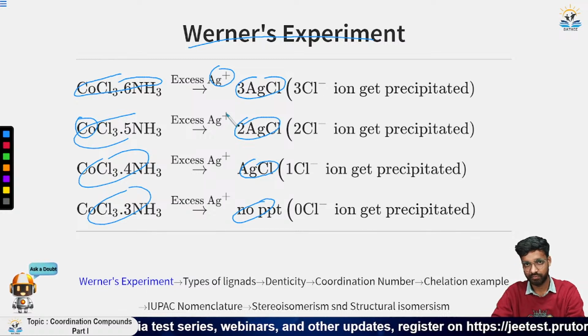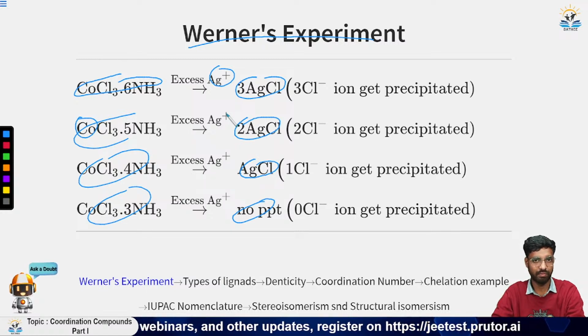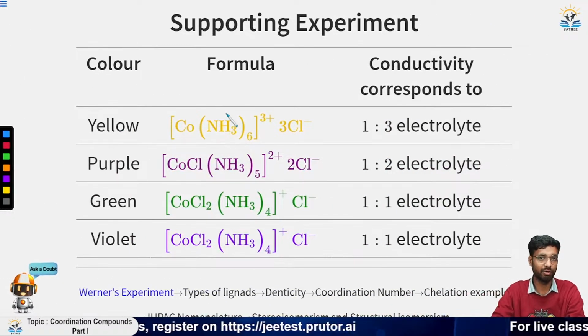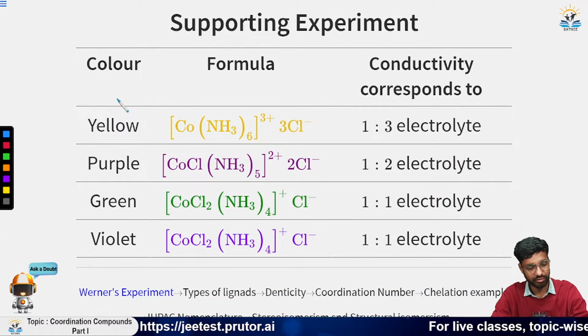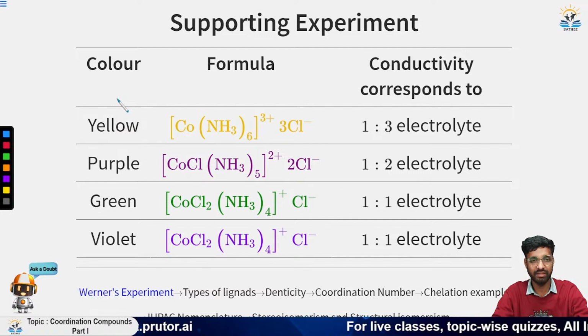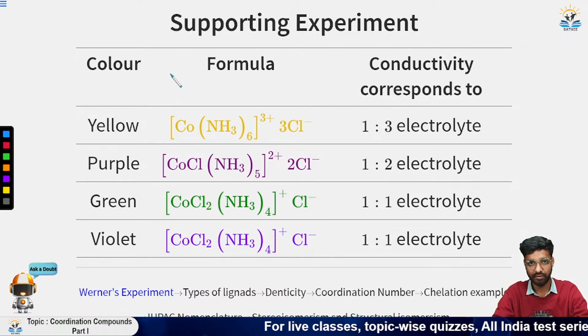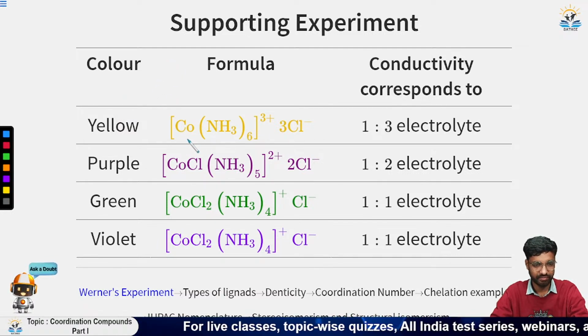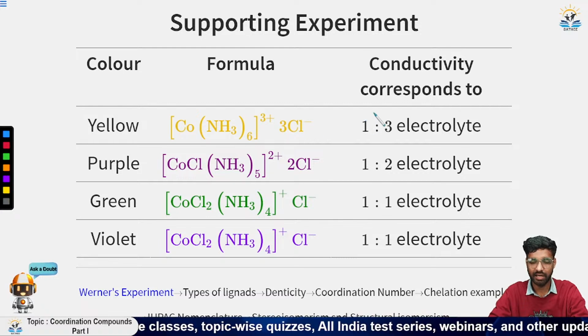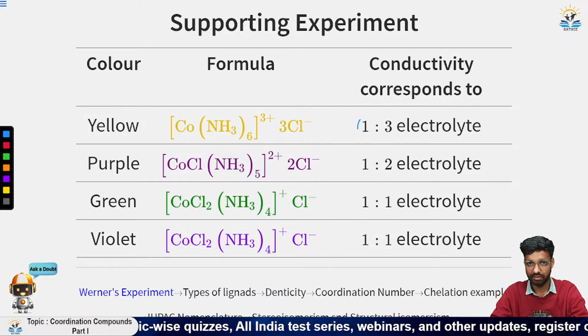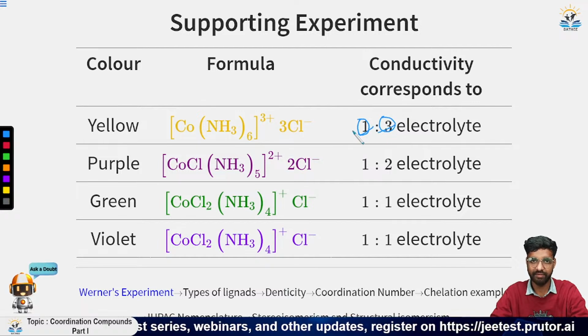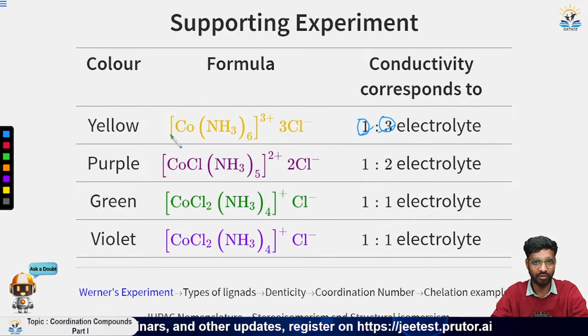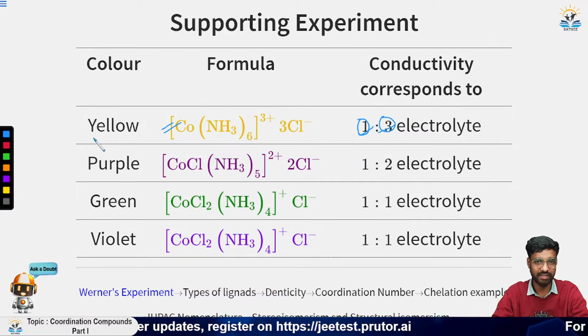Another experiment which supported that the bonding of all the 3 Cl is not the same was conductometric titration. In simpler words, they measured the conductivity of all these 4 compounds. In the first case, the electrolyte ratio was found to be 1:3, meaning there are 4 ions present in 1 mole of this compound, and it has a yellow color.